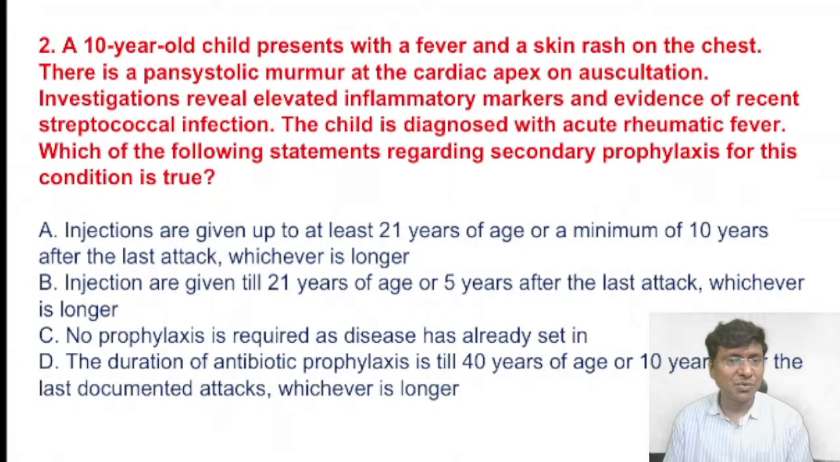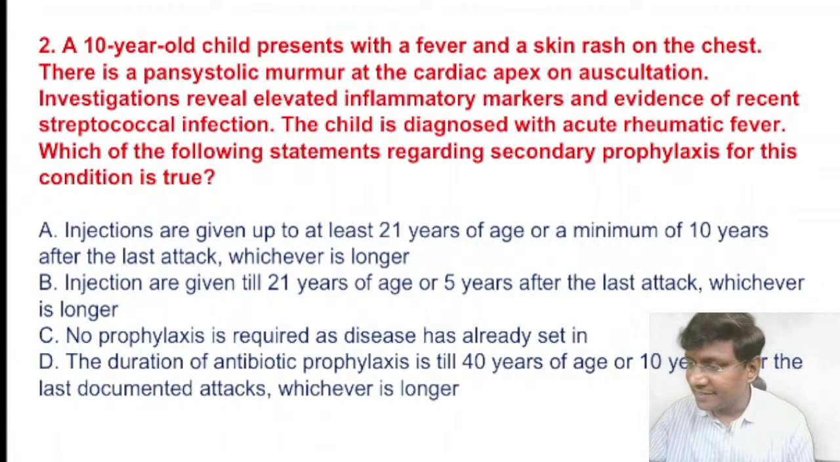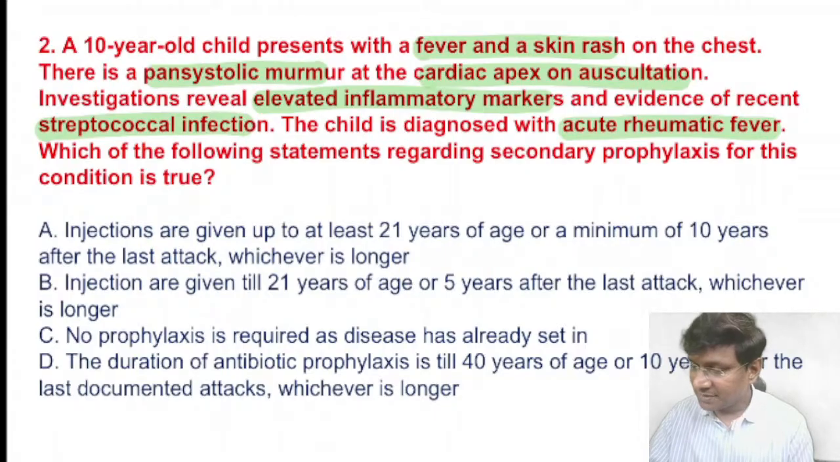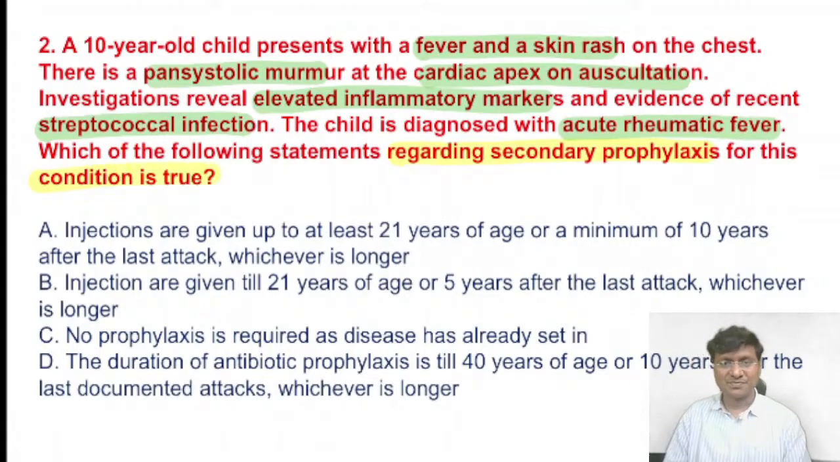We have a 10-year-old child presenting with fever as well as a skin rash on the chest. There is a pansystolic murmur at the cardiac apex on auscultation. Investigation revealed elevated inflammatory markers and evidence of recent streptococcal infection. The child is diagnosed with acute rheumatic fever. Which of the following statements regarding secondary prophylaxis for this condition is true?